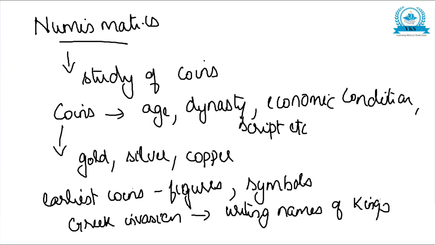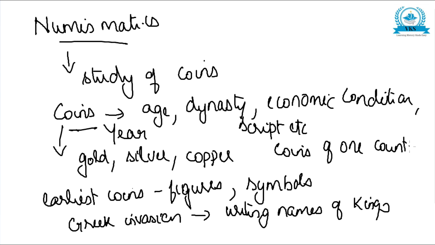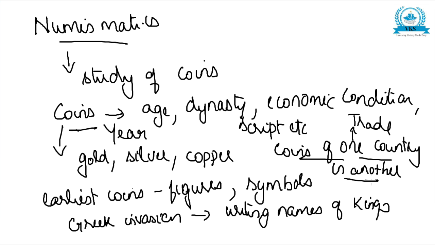And coins mention the year in which they were issued. So coins are helpful in knowing the year in which they were issued, and thus it helps to fix up the chronology. Once you know the year in which it is issued, it is very easy to fix the chronology. And availability of coins: if coins of one country are found in another, that is a proof of trade relation, commercial relation between them.